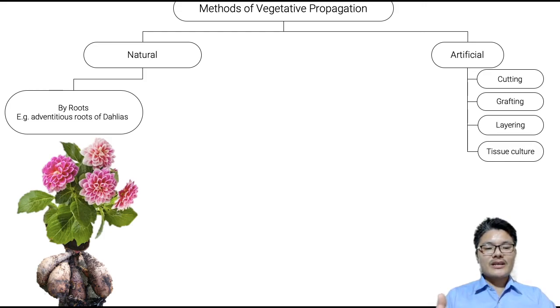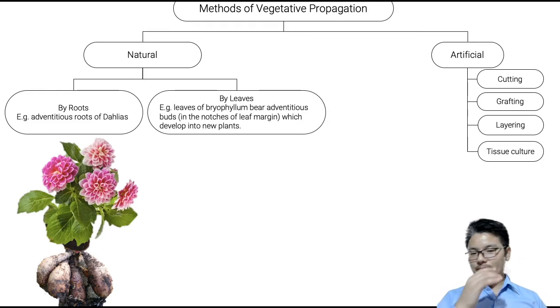So naturally we can grow dahlia from its root. This kind of natural vegetative propagation, the production of a new dahlia plant through the root, is called root-based natural vegetative propagation.